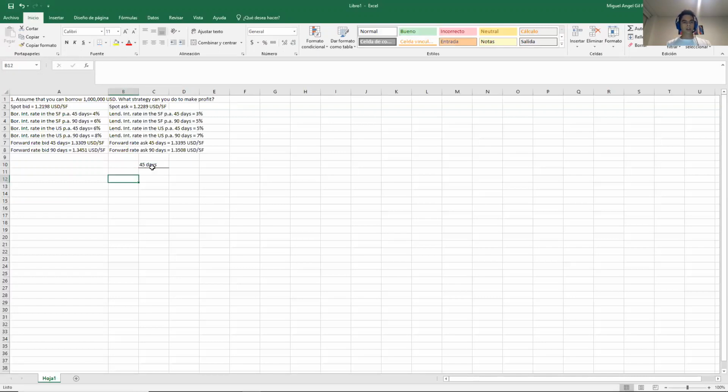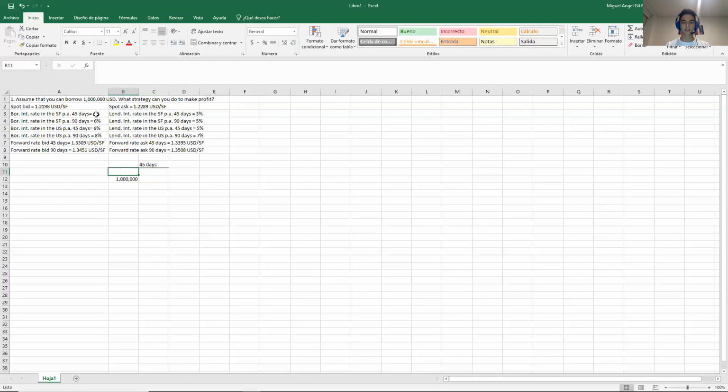So the problem says that we can borrow $1 million. So borrow, that is very important. Remember, borrow will define something very important in the exercise. So we can borrow $1 million. And the question is, is it worth doing the CIA or not? So let's begin with $1 million.